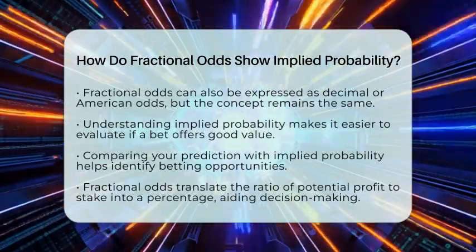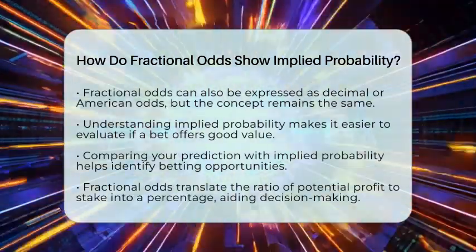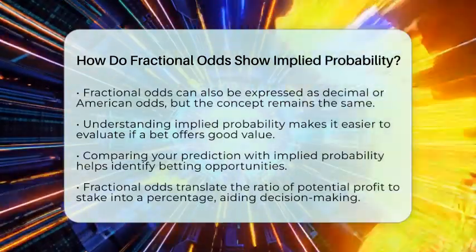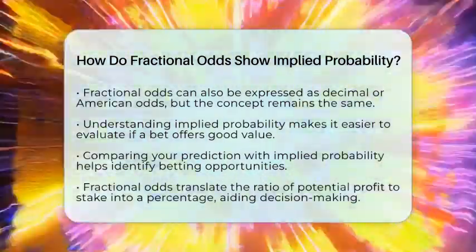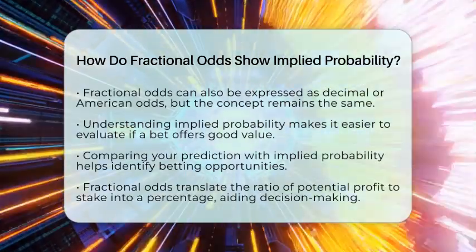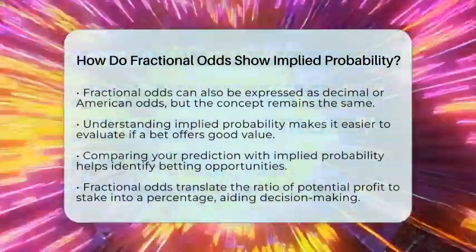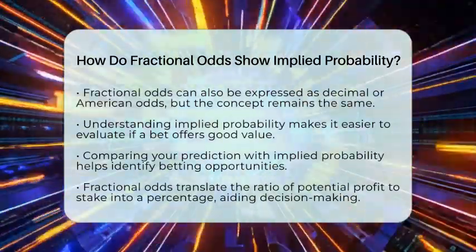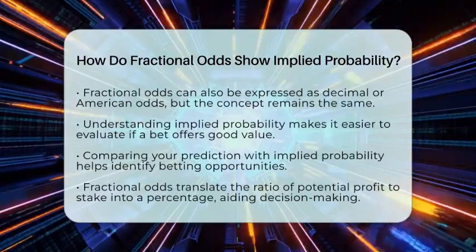So, in simple terms, fractional odds show implied probability by turning the ratio of potential profit to your stake into a percentage. This helps you judge how likely an outcome is and decide if a bet is worth placing. Knowing this makes sports betting more about smart choices and less about guesswork.